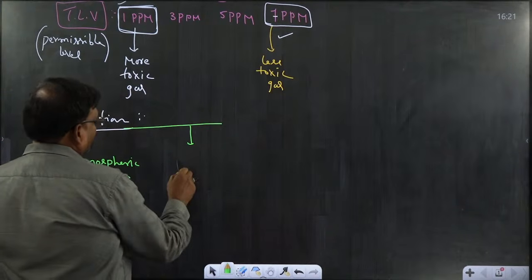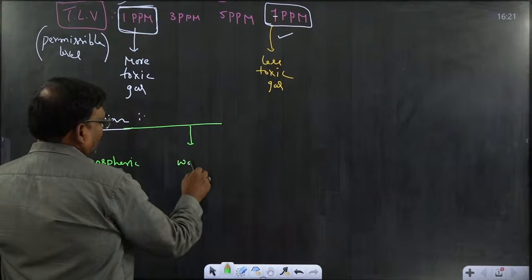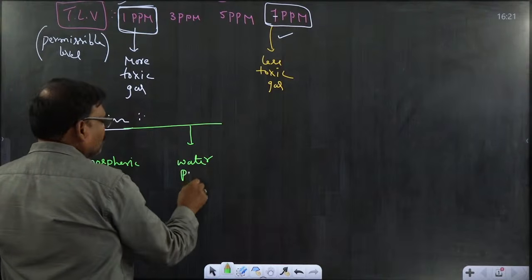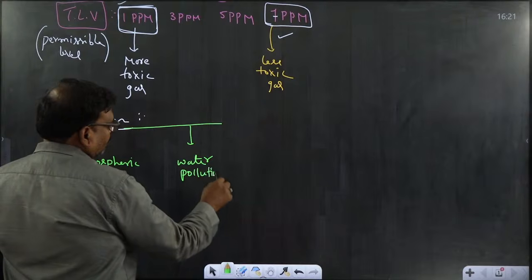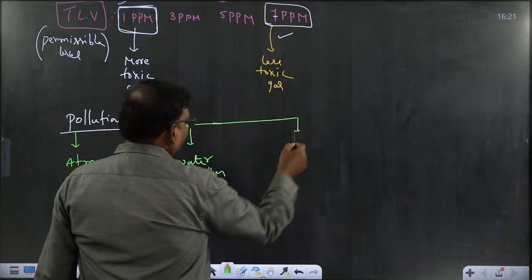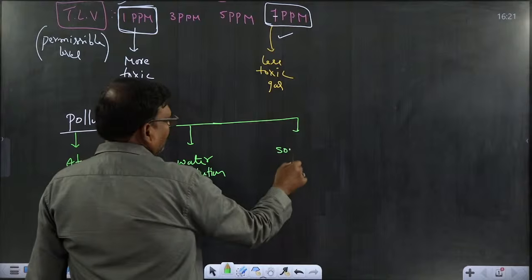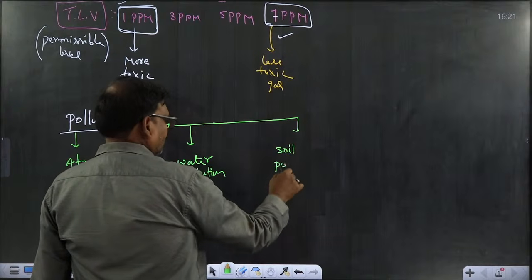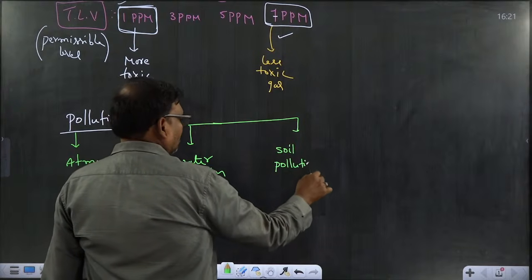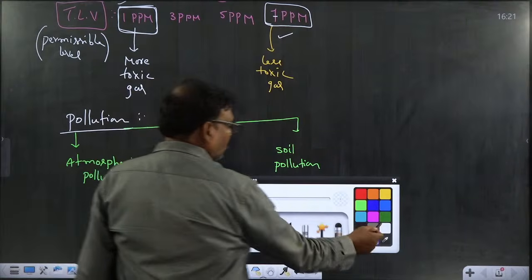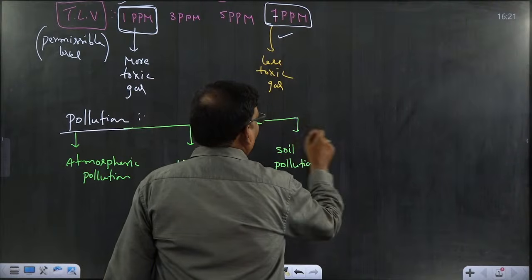Second is water pollution. Third is soil pollution. Along with that, one more is sound pollution.